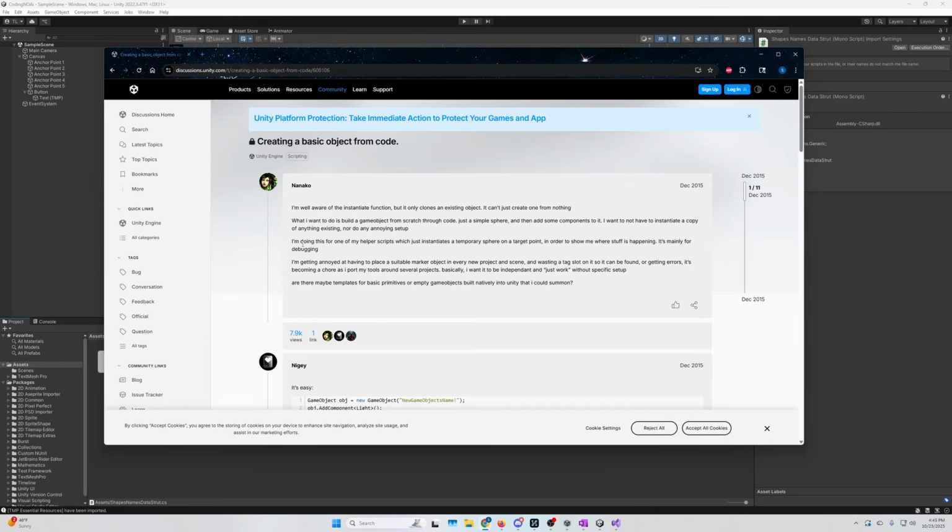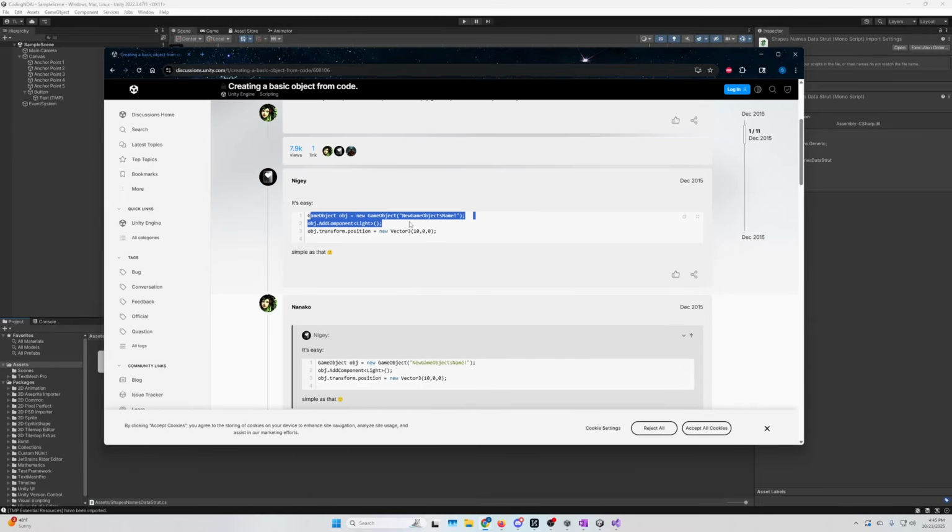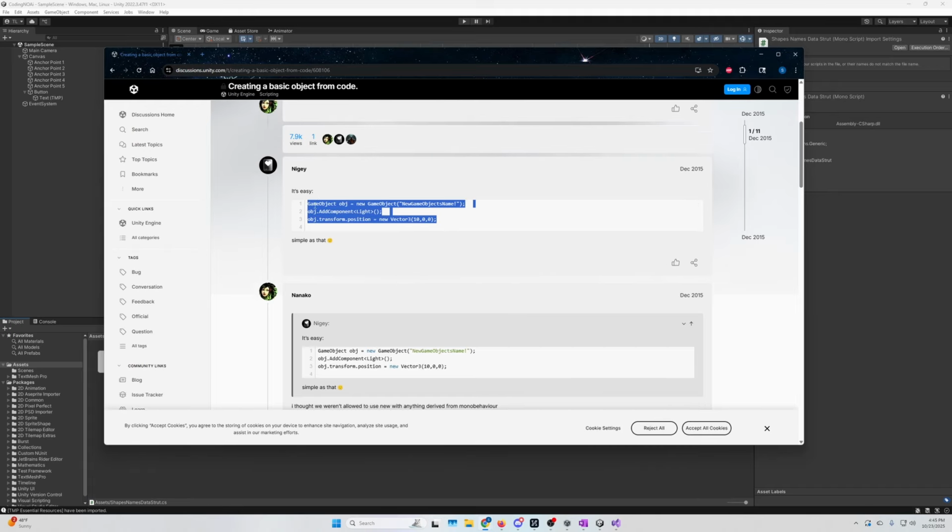So if we read this, I'm well over the instantiate function. That is what we are looking for. You may not know that, so let's read more. But it only clones an existing object. That's great. We're going to be storing an object to clone. It can't just create one from nothing. So this is not what we want.